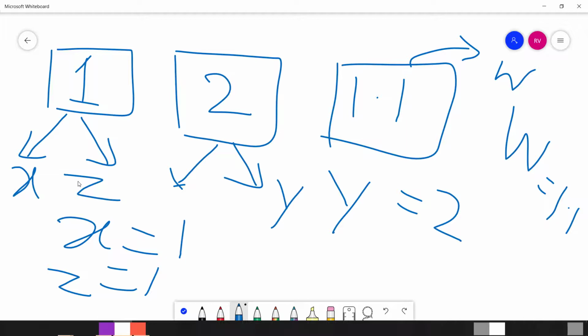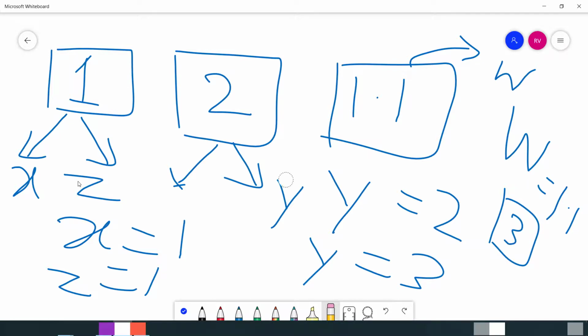Now let us say I change the value of y from 2 to y is equal to 3 at a later point in time. Then what would happen? Then you would have a new memory location for your program. So this would be 3 and y would be taken away from the 2 and placed here. So this is how it is going to be. And now the 2, if this 2 is not referenced by any variable, then what would happen? Then this would eventually be having no tags and it would be garbage collected.